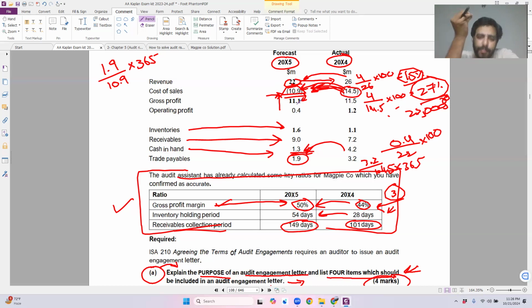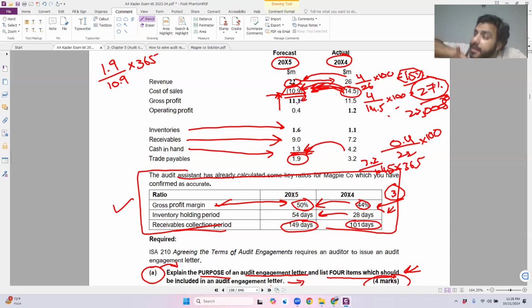So instead of writing this down, my answer would simply be that first I need, maybe I'm wrong in it. Maybe as an auditor, I might be wrong in it, because this is something that I have done by doing calculation. So I need to discuss this with the management first, obtain an understanding from them, that please explain it to us. Why is the cost of sales decreasing by more than revenue?